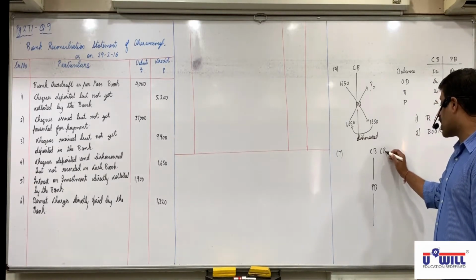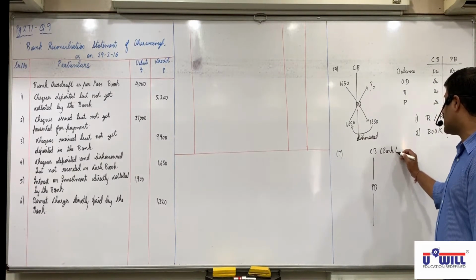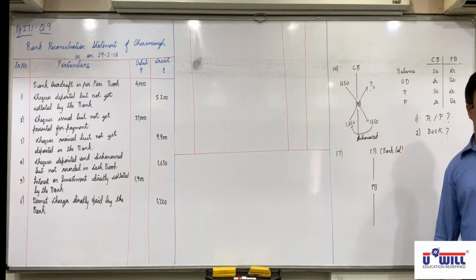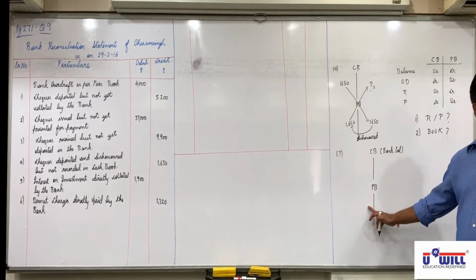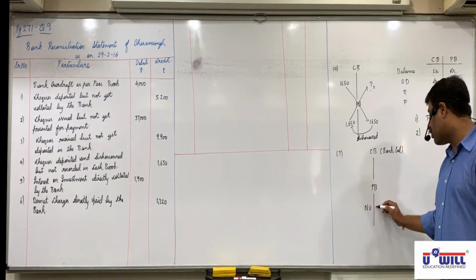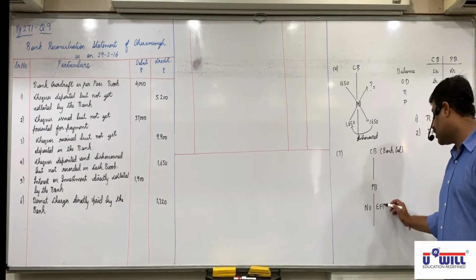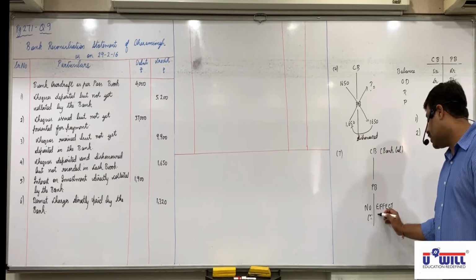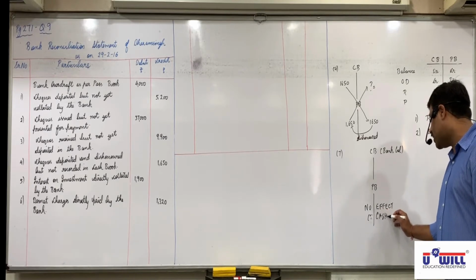Now we always talk about cash book, which column in this chapter? Bank column. If you have made cash purchase, paid the money in cash, will it come in passbook? Yes or no? No effect in passbook because it is paid in cash.